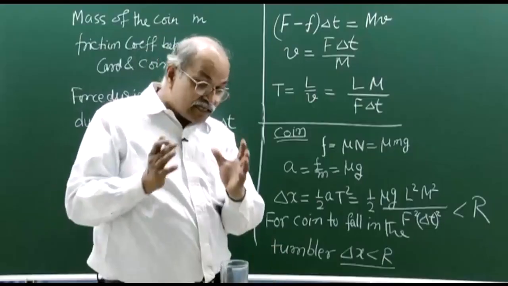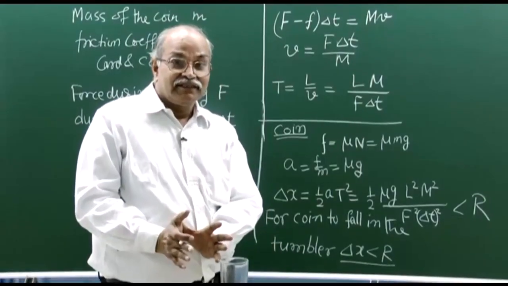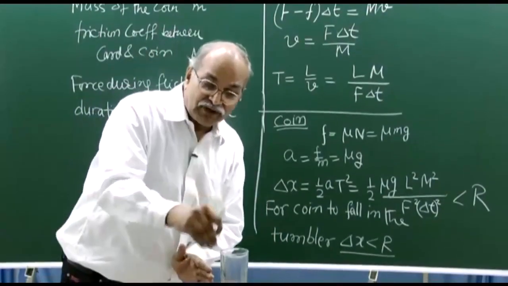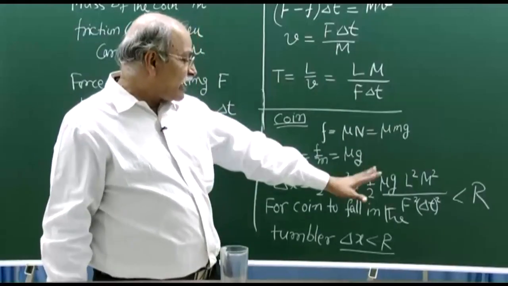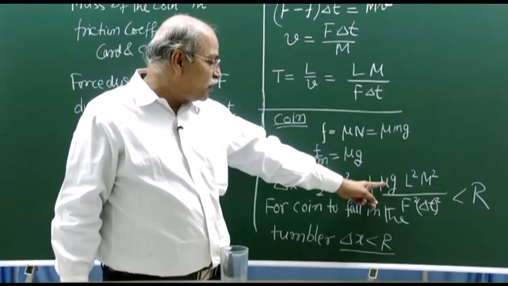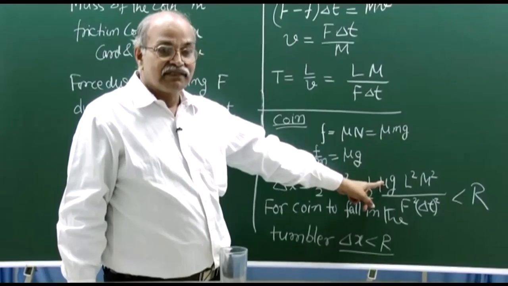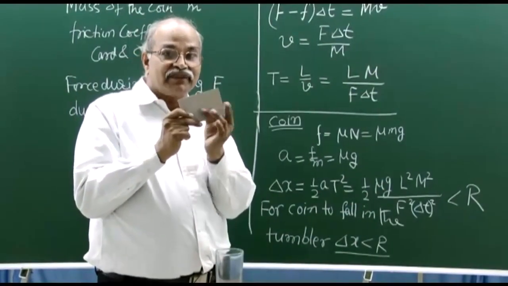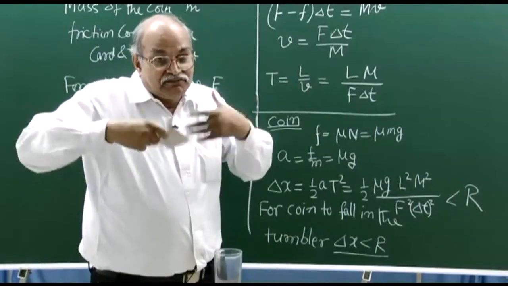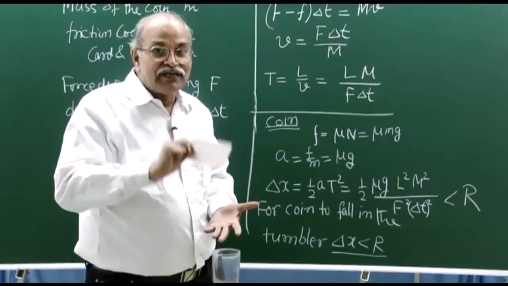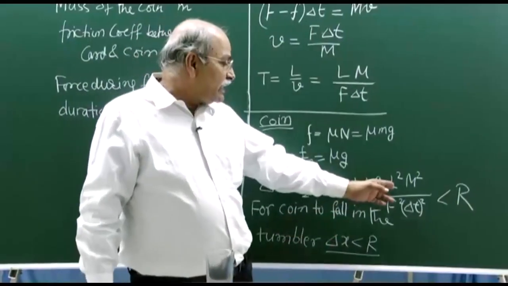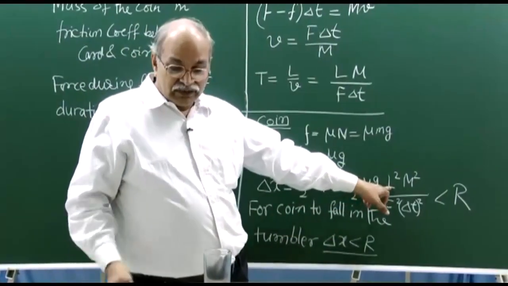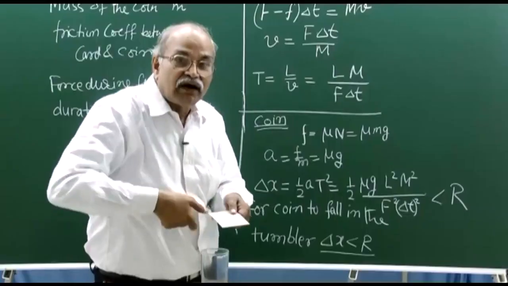So, for a successful demonstration, so that the coin does fall in the tumbler, what should you have? You should have a smaller frictional coefficient. So, the card should have a smoother surface. The smoother the surface, the more likely the coin is to go into the tumbler. Similarly, this length should be small. You should not take a long card.